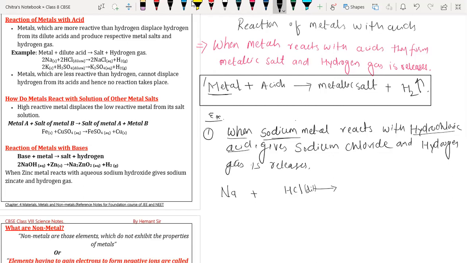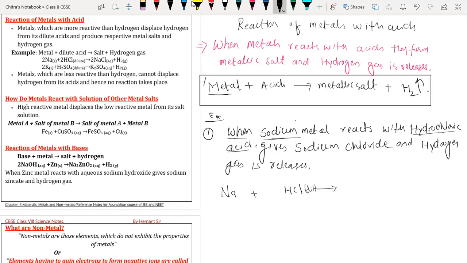We can't say thinner, because thinner is the solution which is used to remove paint. We have to use the chemistry terms concentrated and dilute. Concentrated means more acid, less water, and dilute means more water, less acid. Okay, sir, I understood.